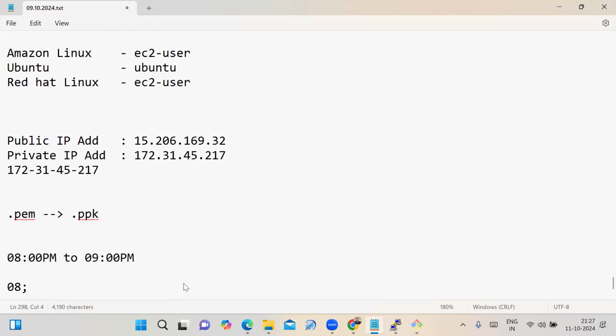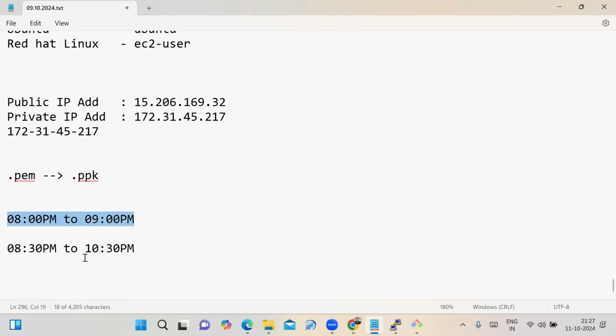8:30 to 9:30, some other batch is there, so we can club this one. 8:30 to 10:30, 2 hours daily I am taking. These are the demonstrations, that's why I am taking 1 hour only. Sunday I am taking 1 hour, then I have to cover the Linux commands. Monday onwards, this add-on batch and the previous batch I can combine. I can take that session 8:30 to 10:30.